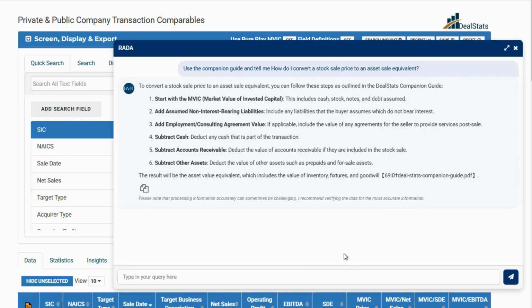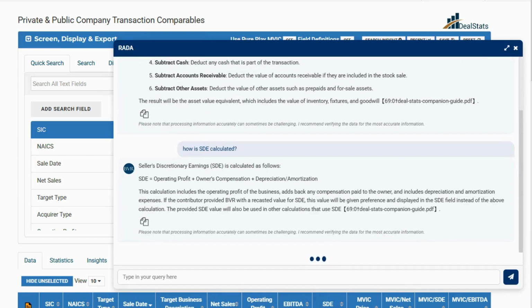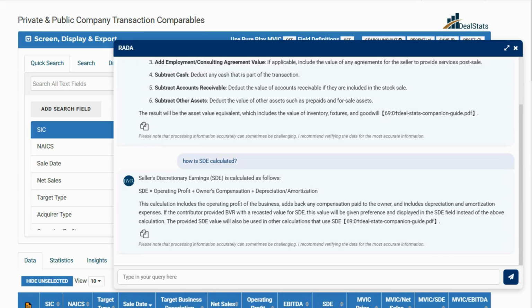You can also ask RADA about definitions for the fields within the database. This enables us to have quick access to DealStats key formulas, methodology, and framework. RADA turns hours of manual work into actionable insights within seconds.